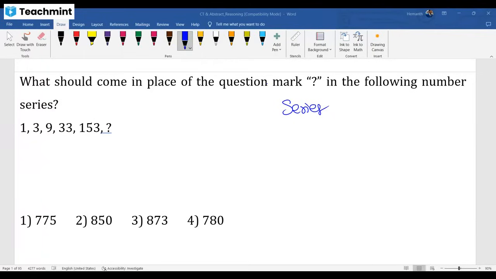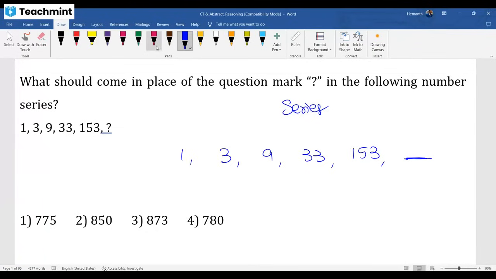One of your friends is done with the logic. Rest of the people, check it out once. What logic did you get? 1, 3, 9, 33, 153. What is next? Somebody gave 873 as the answer.